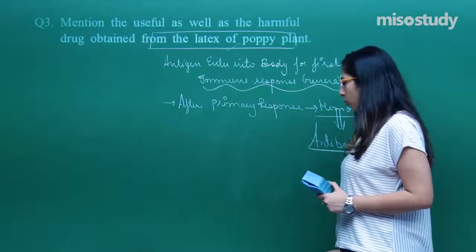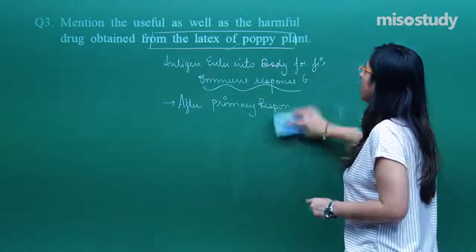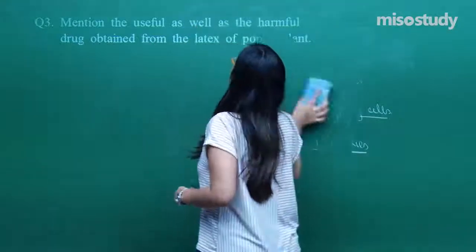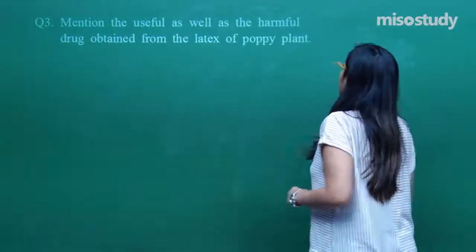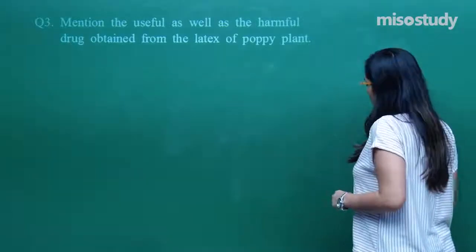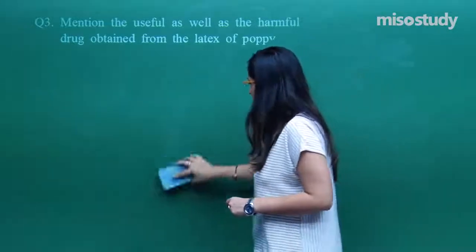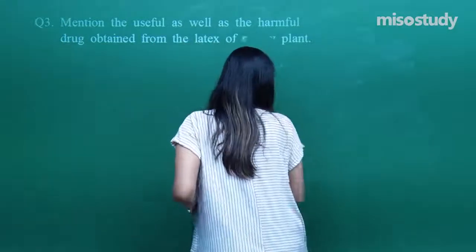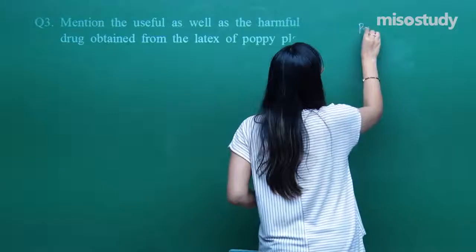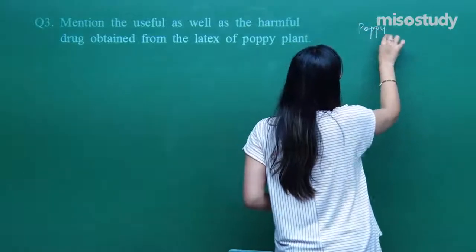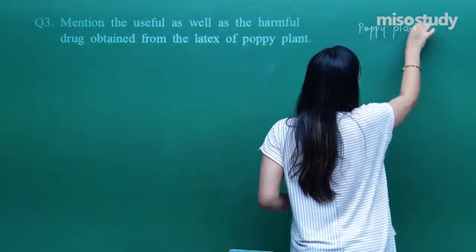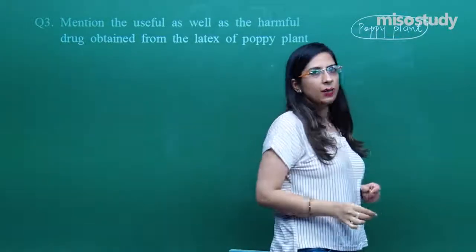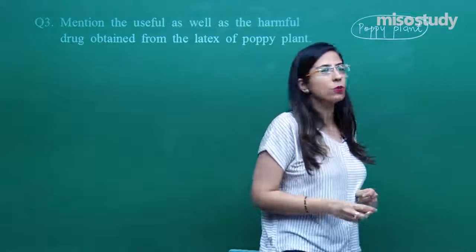Now let's move on to the next question, which is also a 1 mark question. Mention the useful as well as a harmful drug obtained by the latex of poppy plant. Now let's discuss the things in detail. It is written over here, a poppy plant. What is the scientific name of poppy plant? Scientific name of a poppy plant is Papaver somniferum.